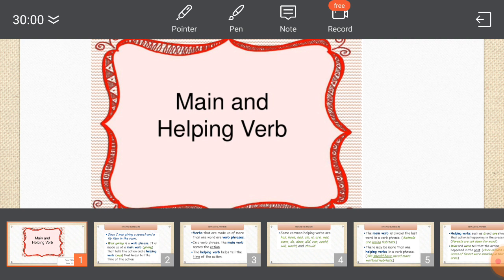And shall is used to command or threaten. For example, you shall not leave the room. It's an order. You shall not leave the room. And they shall regret what they have done. It's a threat, threatening.